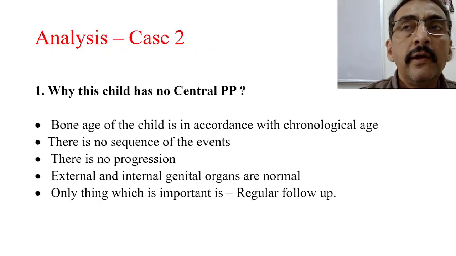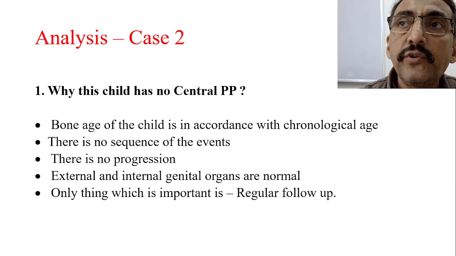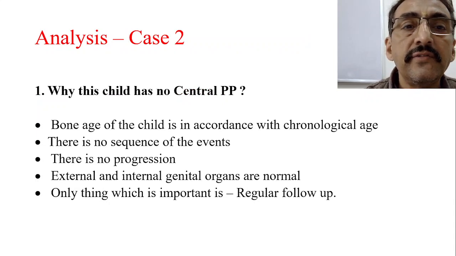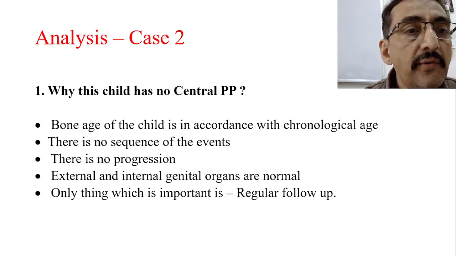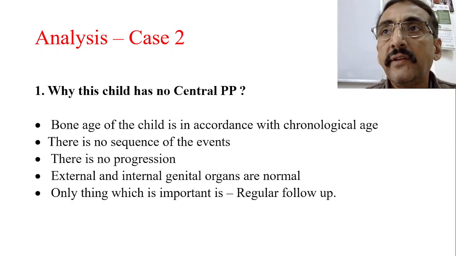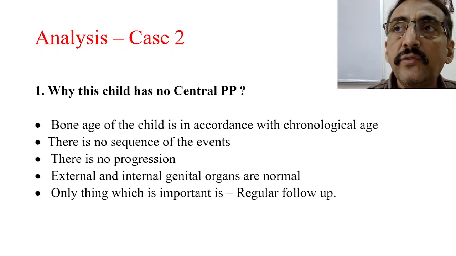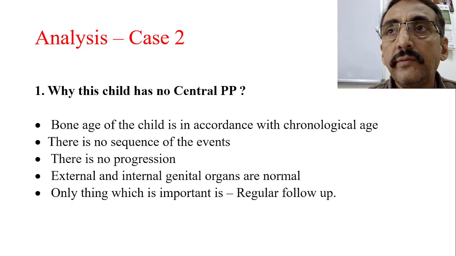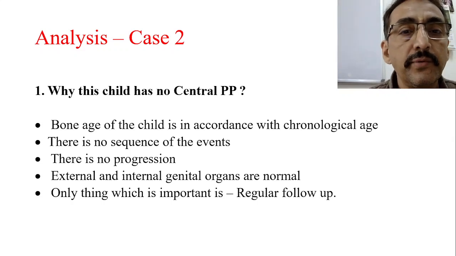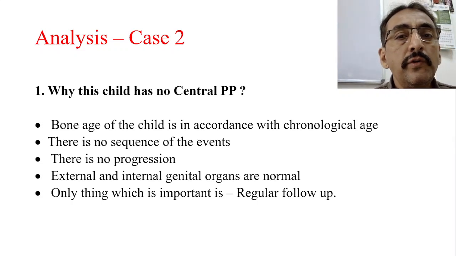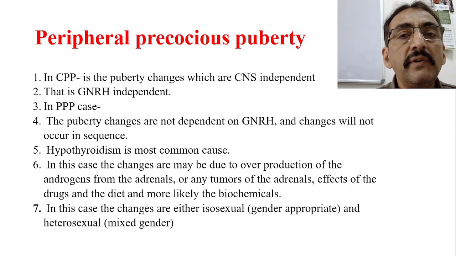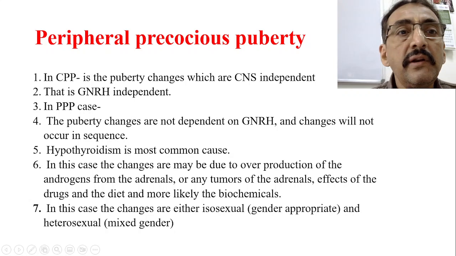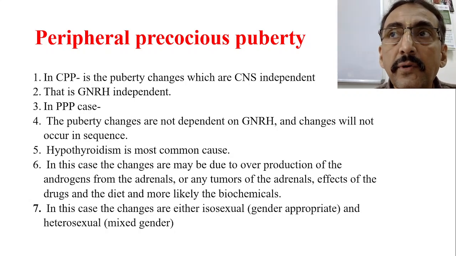My dear friends, we have been discussing precocious puberty. We have already covered 3 classes. In one class we took the general introduction, in the second class we discussed a case related to central precocious puberty, and in another class we studied peripheral precocious puberty. So today we shall continue the same, and we will discuss one more important case related to peripheral precocious puberty.